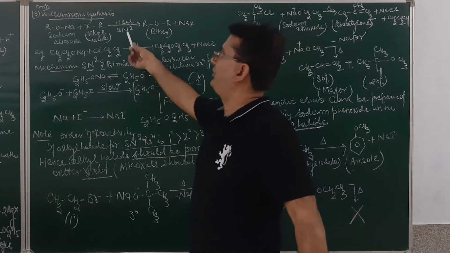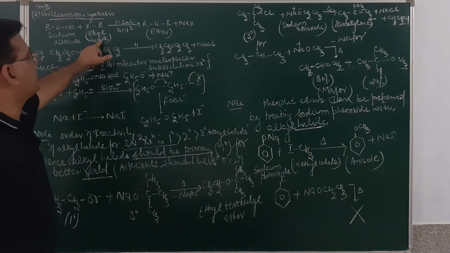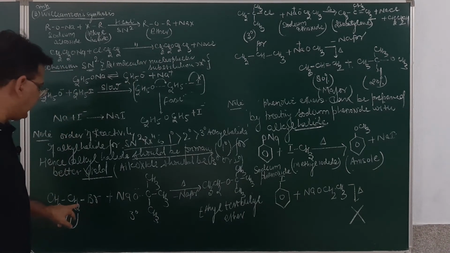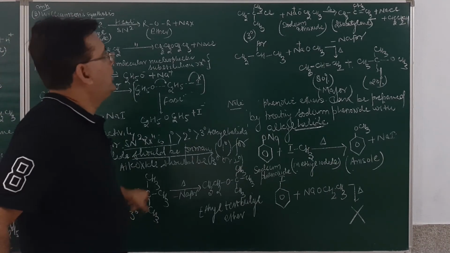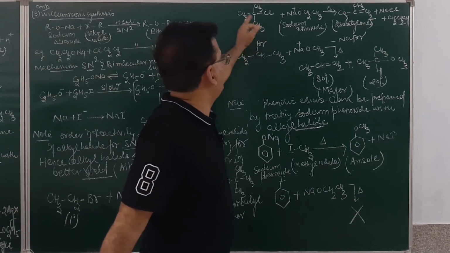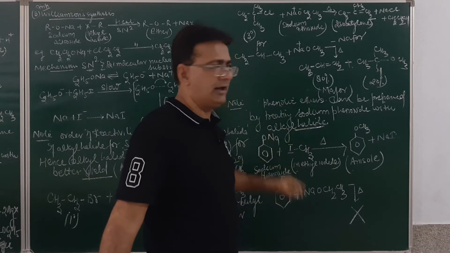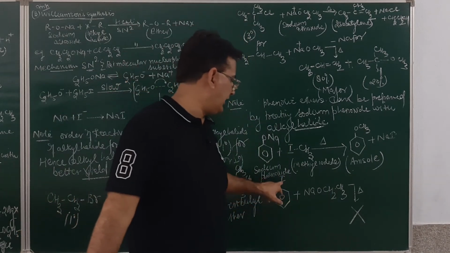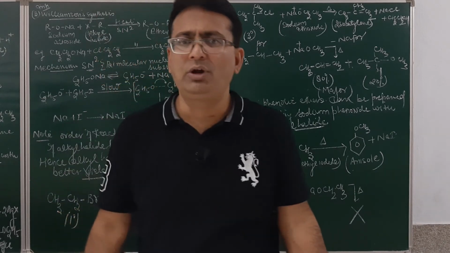And the last method of preparation that we discussed was the Williamson synthesis, which is very important. Sodium alkoxide, when it reacts with alkyl halide, results in the formation of ether. Mechanism is nucleophilic substitution, SN2. Important case was that for better yield of ether, alkyl halide should be primary and alkoxide should be tertiary. However, if alkyl halide is tertiary or secondary, the major product will be alkene. For the preparation of phenolic ether, we have to take sodium phenoxide and alkyl halide. If you take aryl halide and sodium alkoxide, the nucleophilic substitution reaction will not be possible.